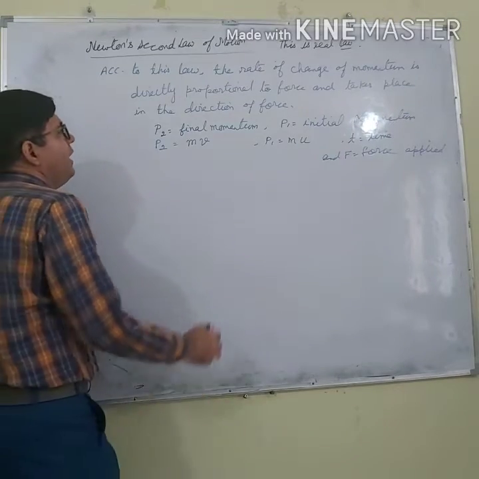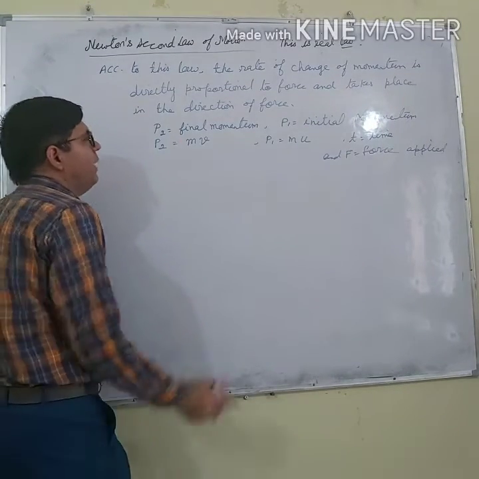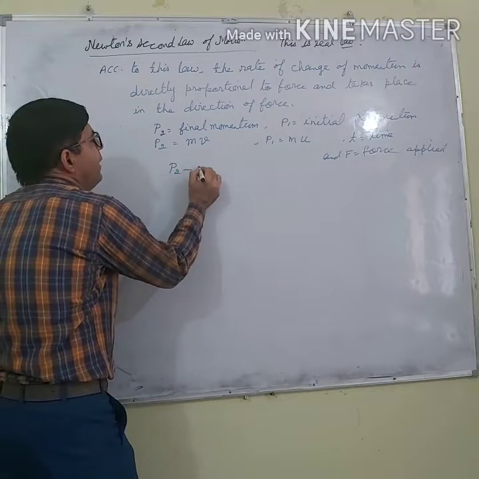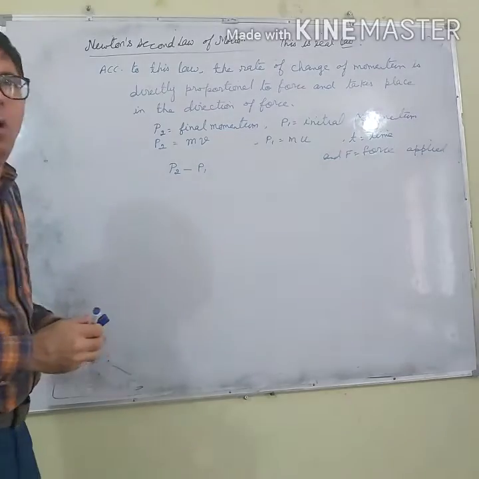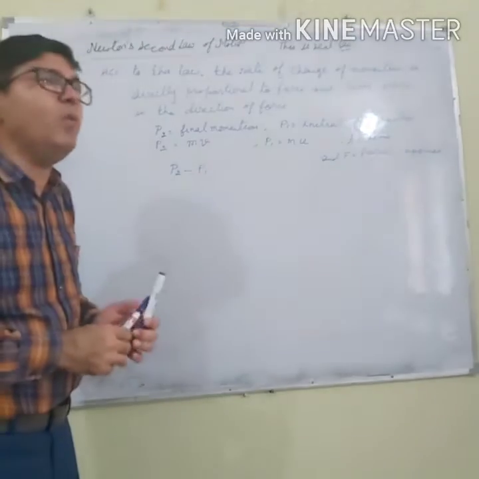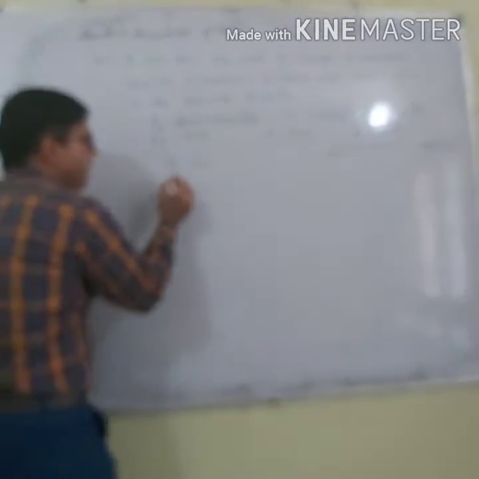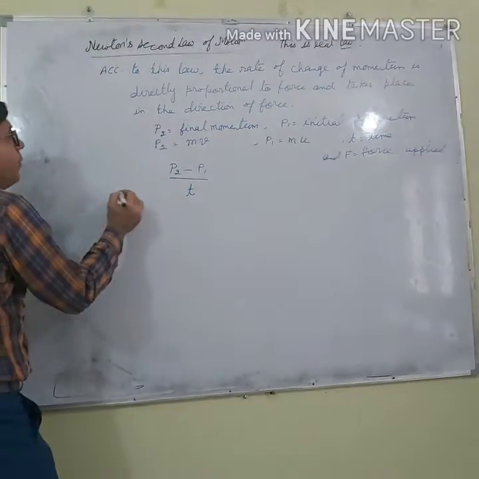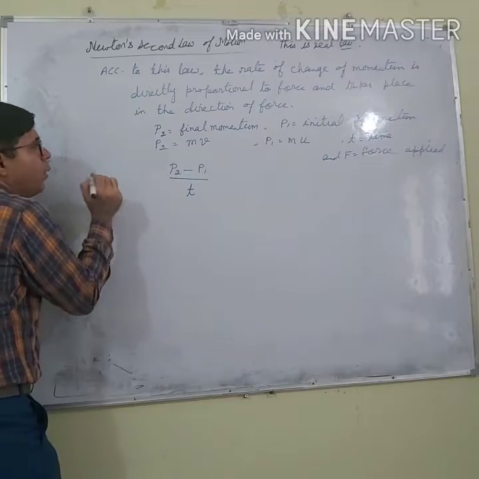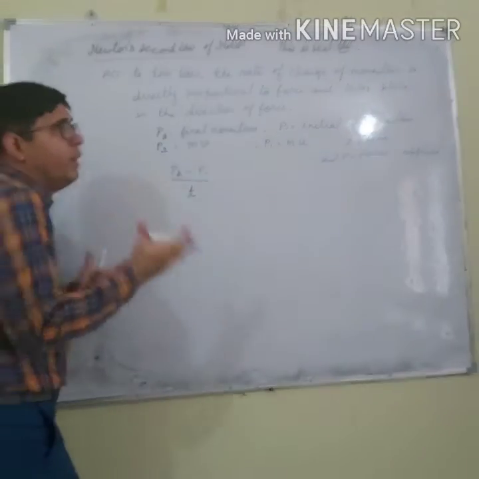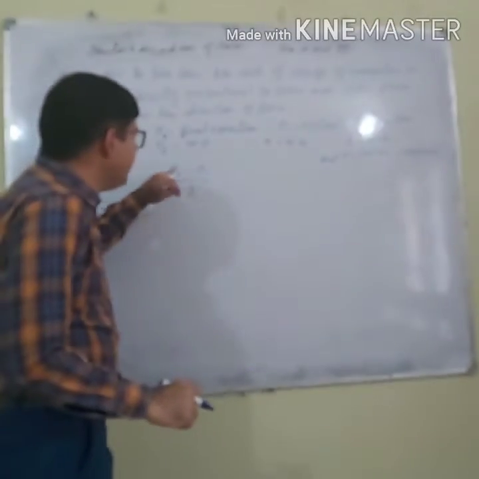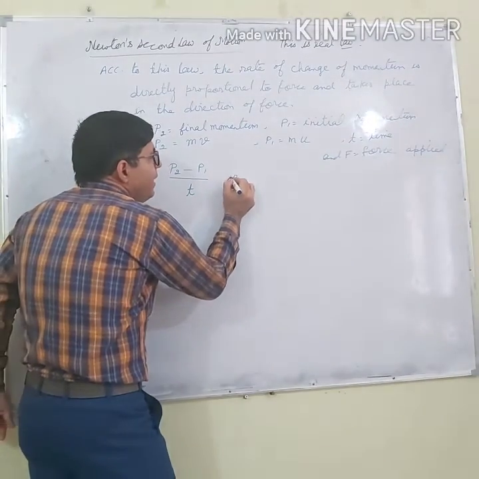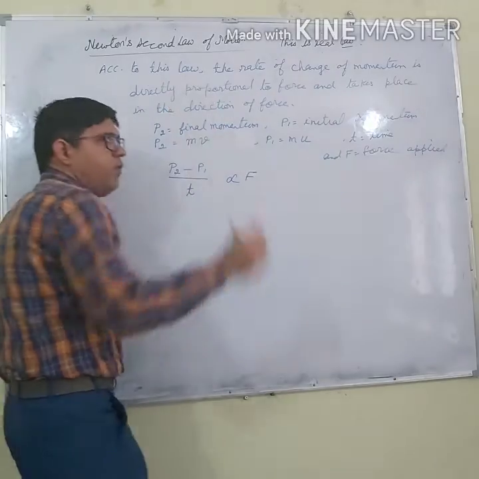Final momentum minus initial momentum is the change in momentum. If I divide it by the time, it becomes the rate of change of momentum. So the rate of change of momentum is directly proportional to the force.